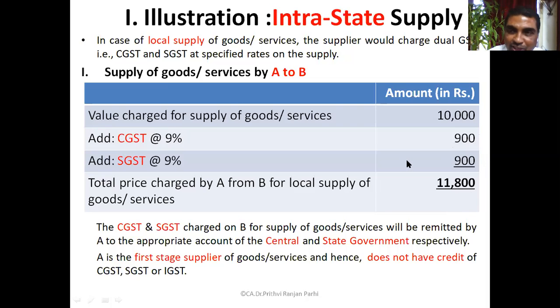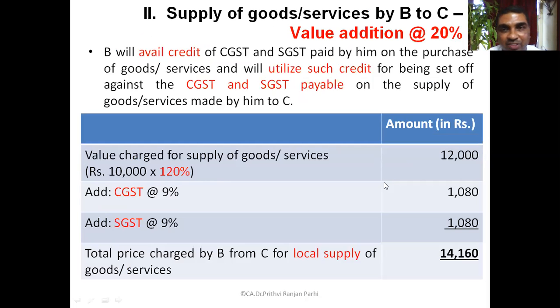Okay. Now we'll extend this example. This is a very simple situation. You have understood this situation. If you have understood, then only we'll move further. Did you understand this situation? Yes, sir. 900 will go to the center, 900 will go to the state, because CGST is 900, SGST is 900. Now, next step we'll see.